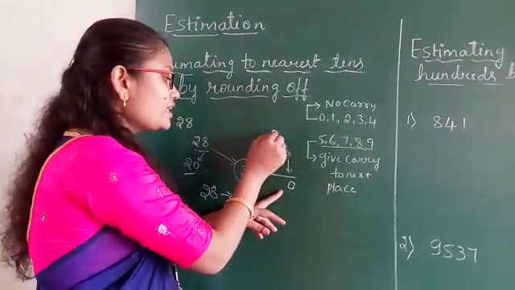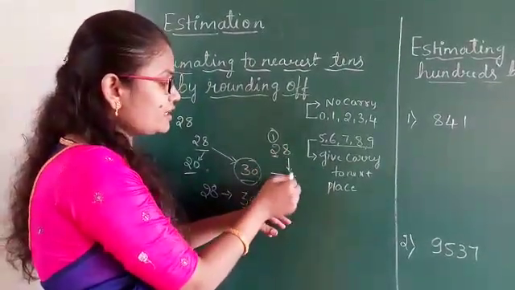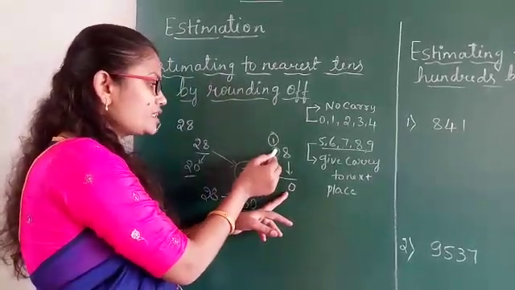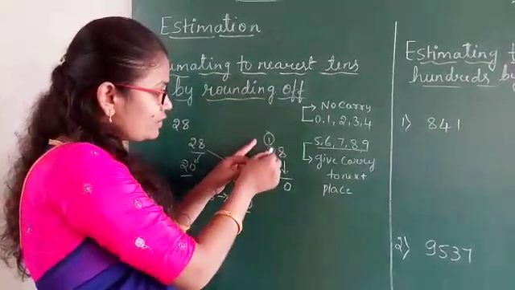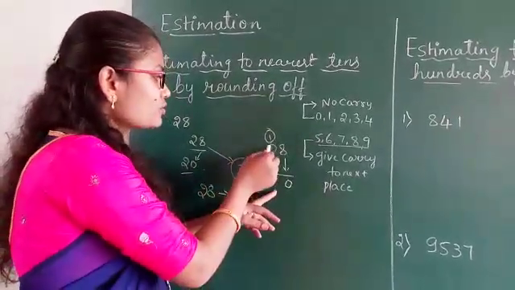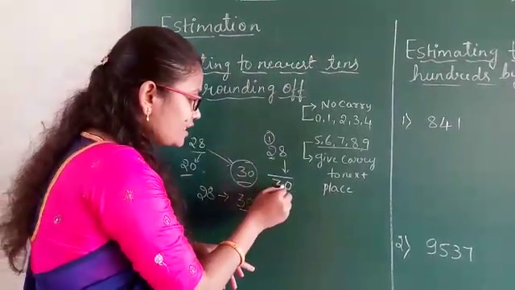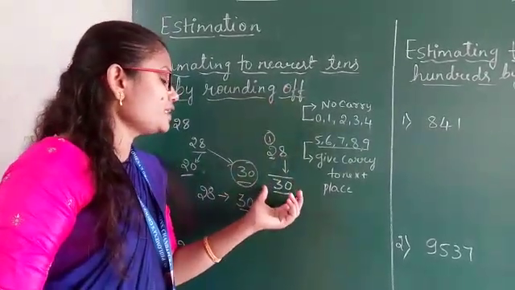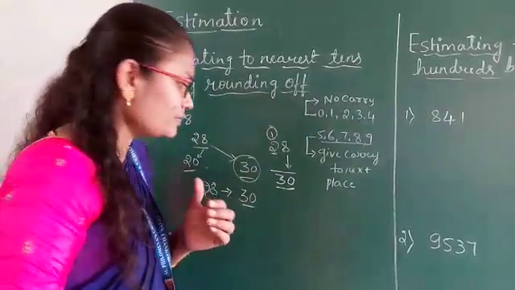We have to give carry to the next place. So 8 in the ones place becomes 0 and the next place becomes 6. You give one carry here, and you have to add that carry also. So 2 plus 1 becomes what? 3. Now in this way also we can find the nearest tens place for a given number.